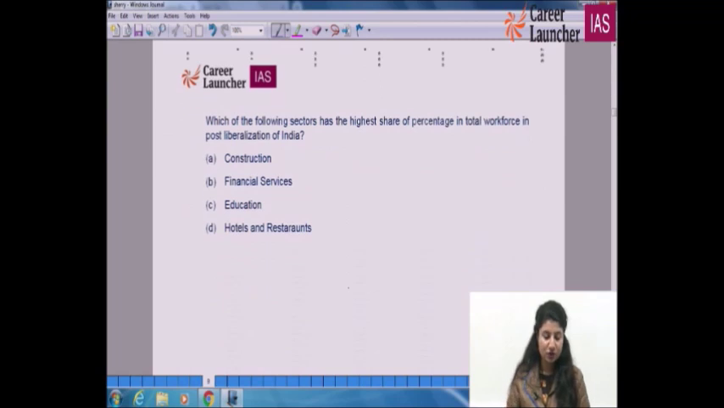The question says, which of the following sectors has the highest share of percentage in the total workforce in post-liberalization India? Now what do we do? It's a very factual question.